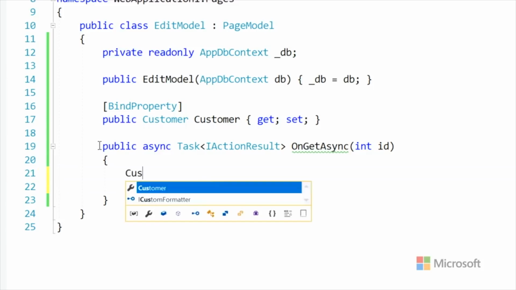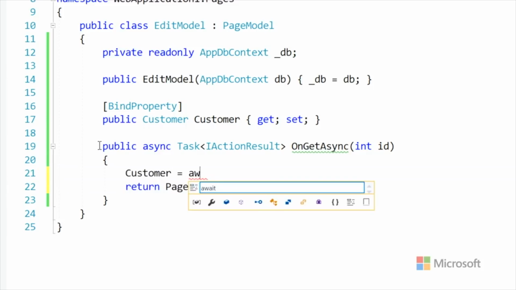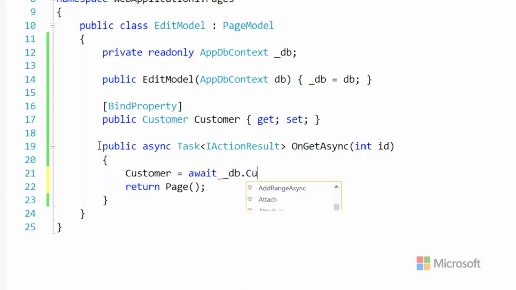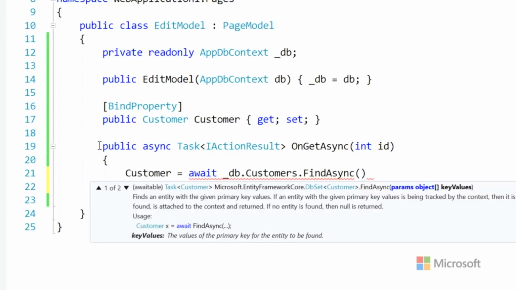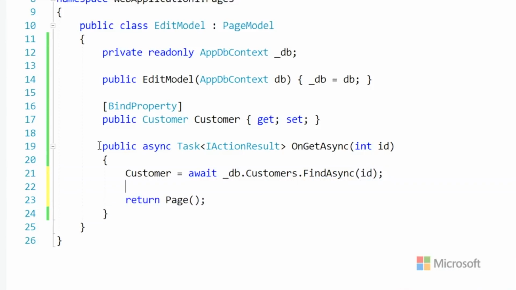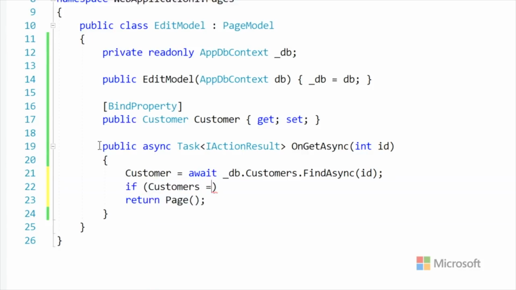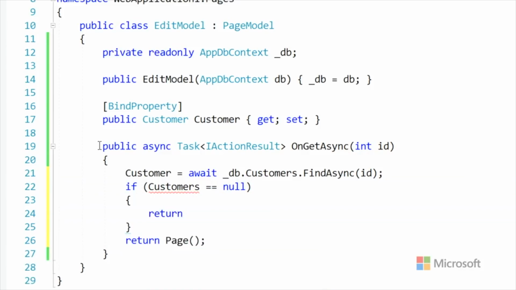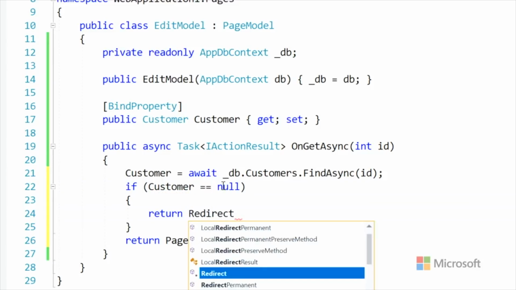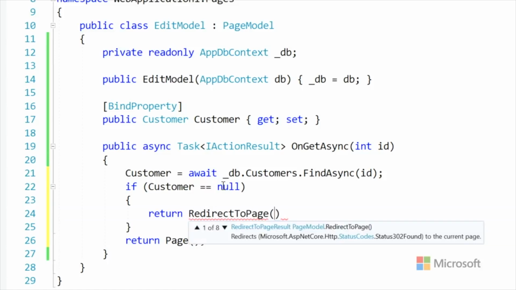But here, we'll say customer, the one above. Go and get it from the database and find it. So find async, kind of a standard thing. You could pass in more complicated queries and get it other ways. If it's null, freak out, right? If customer equals null, I don't know, let's put them back to index. Redirect to page, Index.